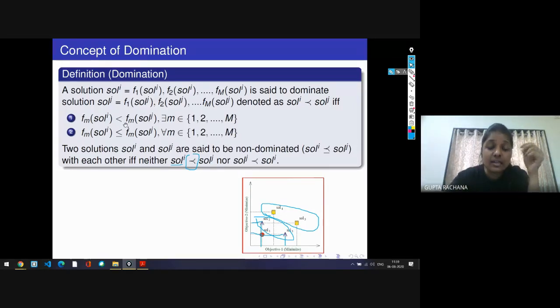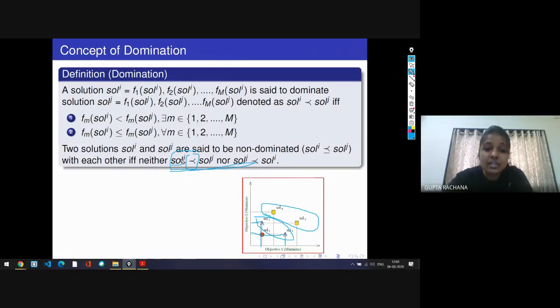As we are working on the minimization problem, solution I should be less than solution J in at least one objective, while in the other condition, all the objectives of solution I should be less than or equal to those of solution J. These are the two conditions where we can say that solution I dominates solution J.